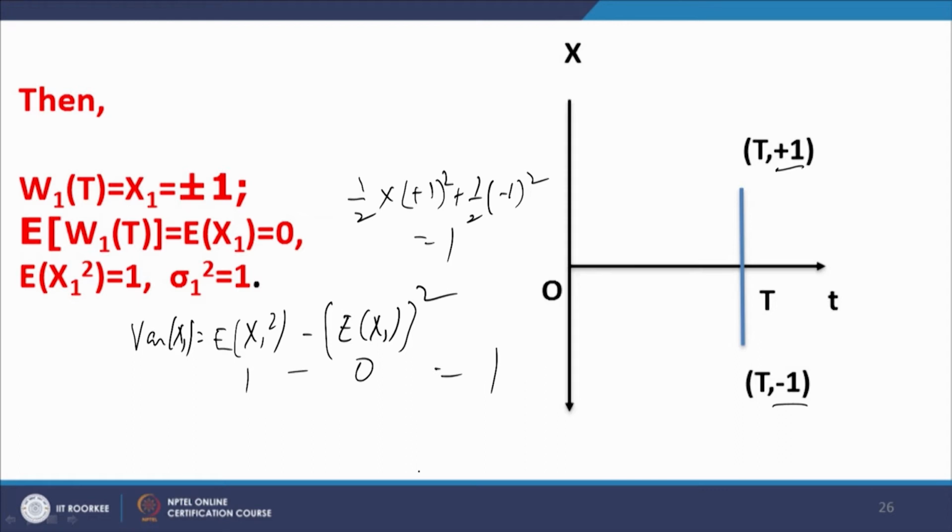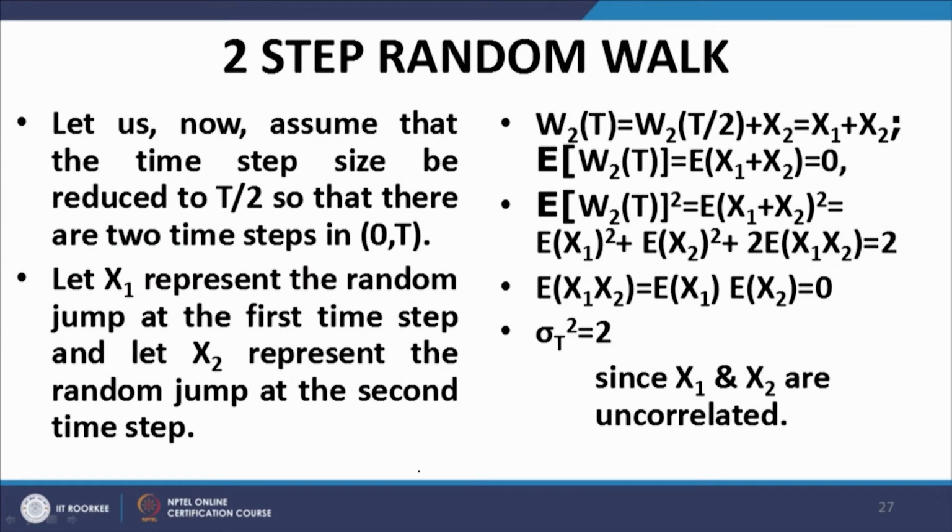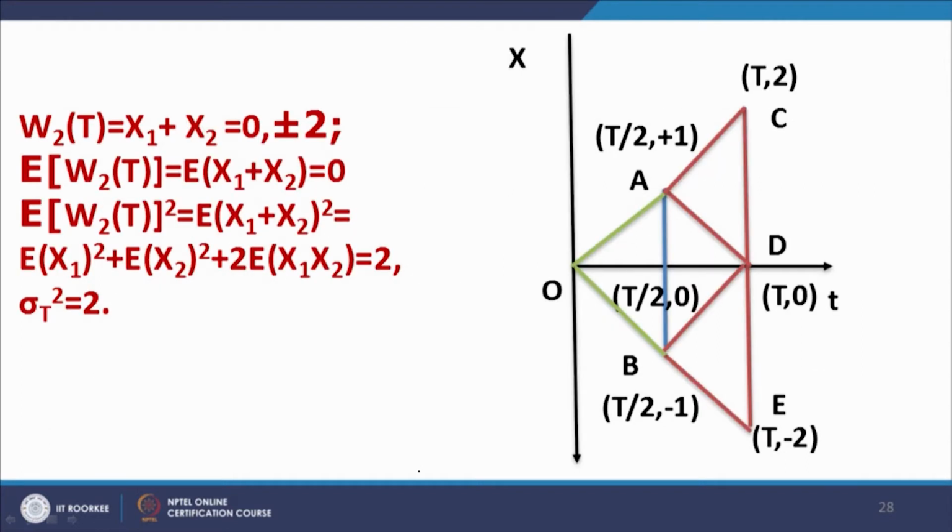Let us now move forward to the two-step random walk. Now, what do we do? Let me go to the diagram straight away. What are we doing? We are splitting this interval 0 to capital T, which was the single step that we had in the previous case, into two steps. That means that there will be an intermediate transition, and that transition will occur midway between 0 and capital T, that is at t equal to capital T by 2. So, now the process will undergo two transitions, one at t equal to capital T by 2 and the second at t equal to capital T.